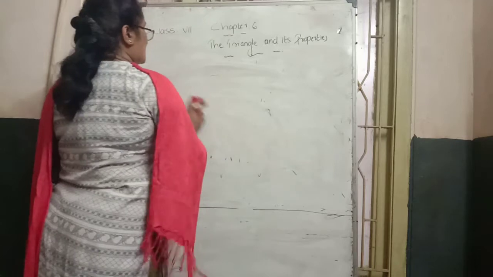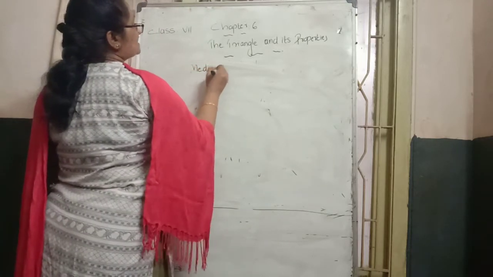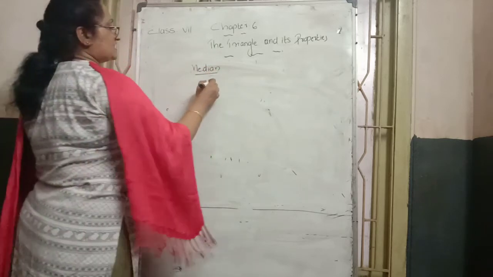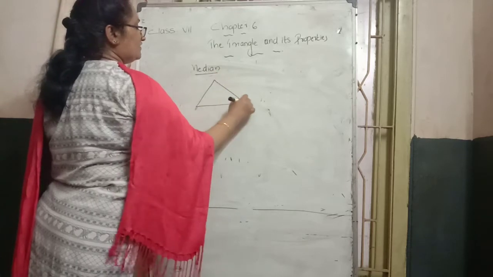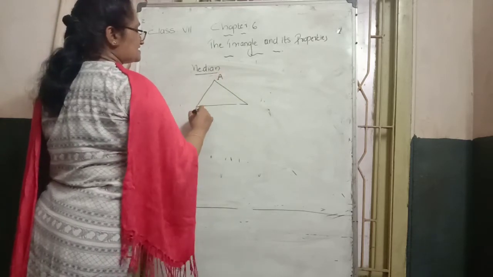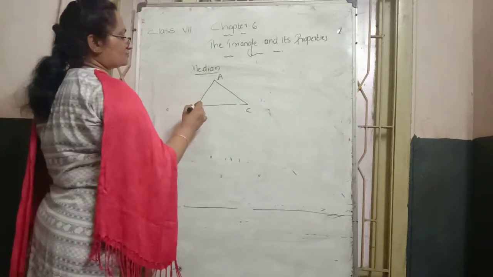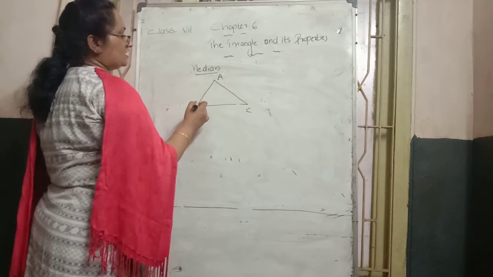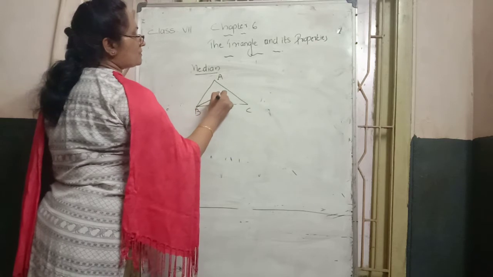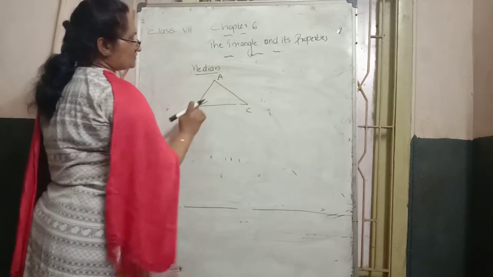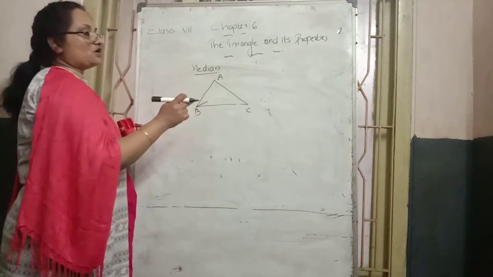Then next, what about the median case? Median means, see, one triangle ABC. From any vertex, suppose from vertex B, draw a line that goes to the opposite side of the triangle. The side opposite to vertex B is AC.